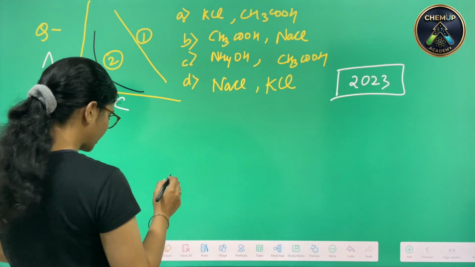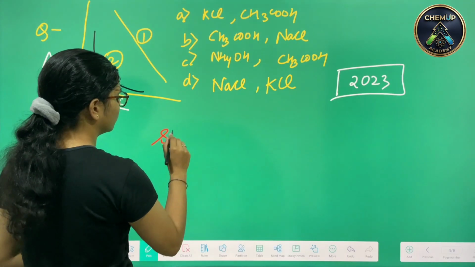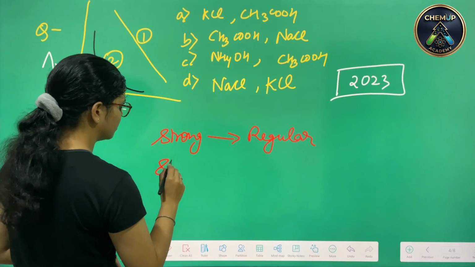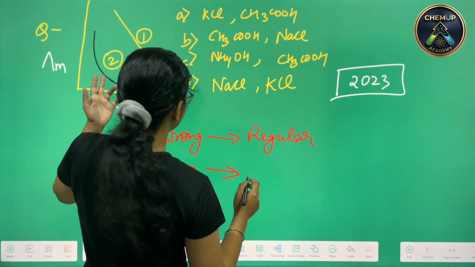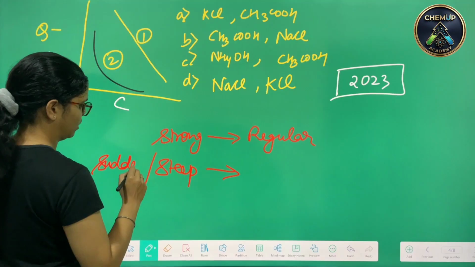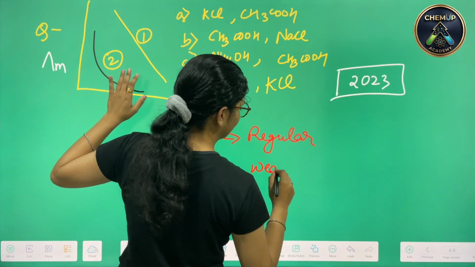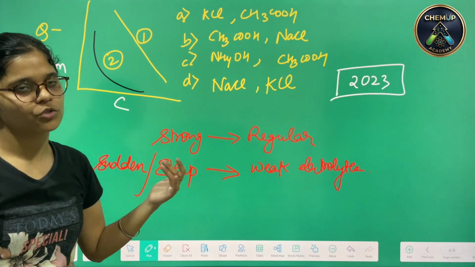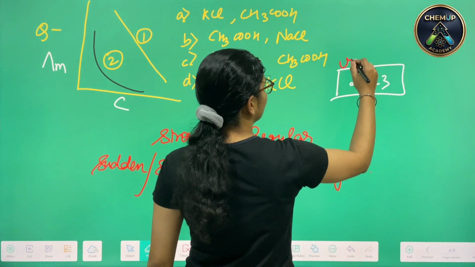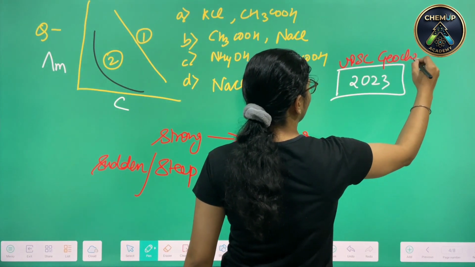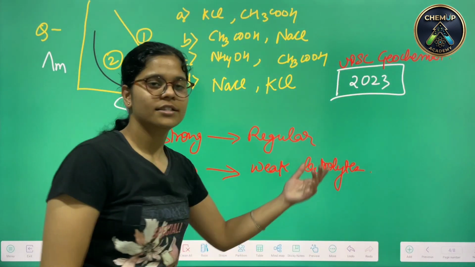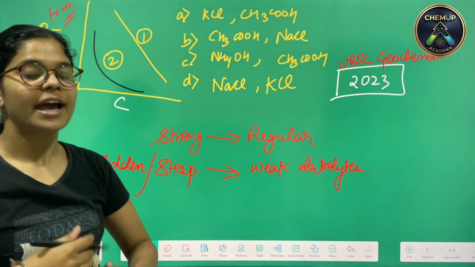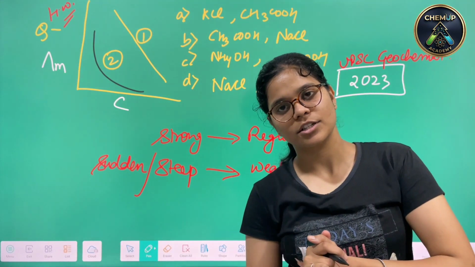We know that the strong ones go with the regular change, and the steep or sudden ones go with the weak electrolytes. Like this we can solve. This was asked in UPSC. Questions are usually asked like this. This shall be your homework. Everything has been explained completely, so I hope you can answer this question now.